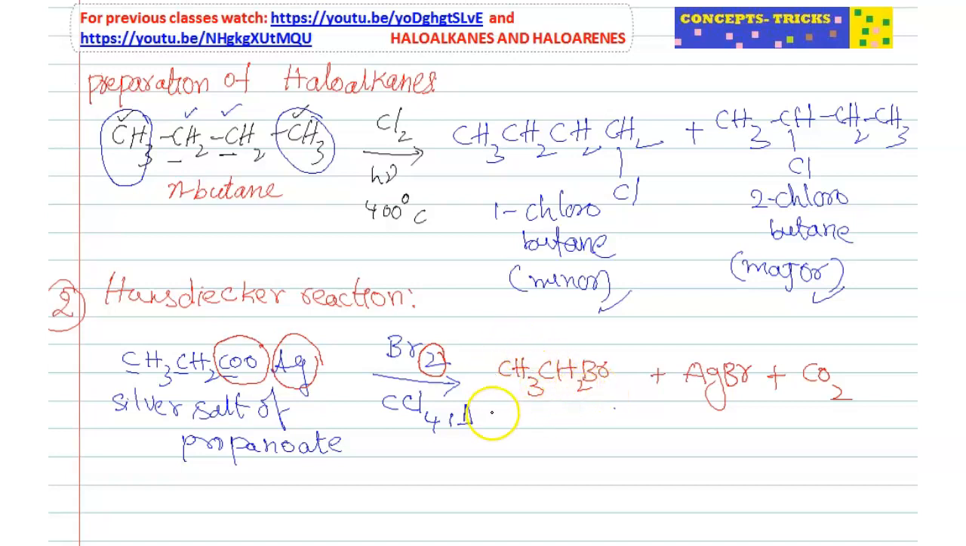So this is known as ethyl bromide. Simply remember AgBr will go, CO2 will go outside, remaining bromine will attach to CH2. That means CH3CH2Br. We can write with iodine also.